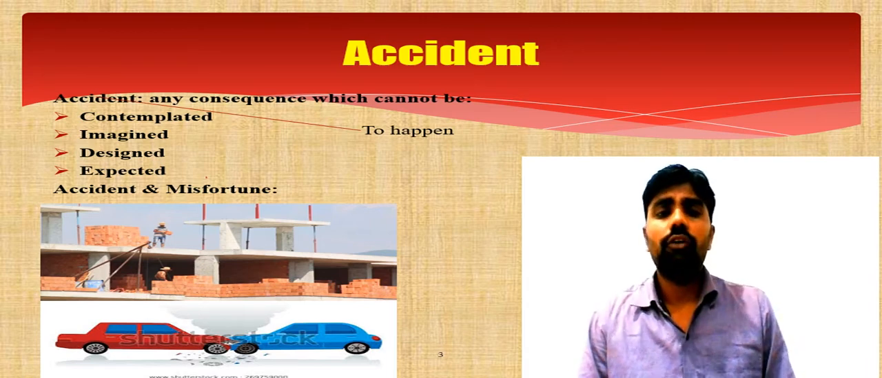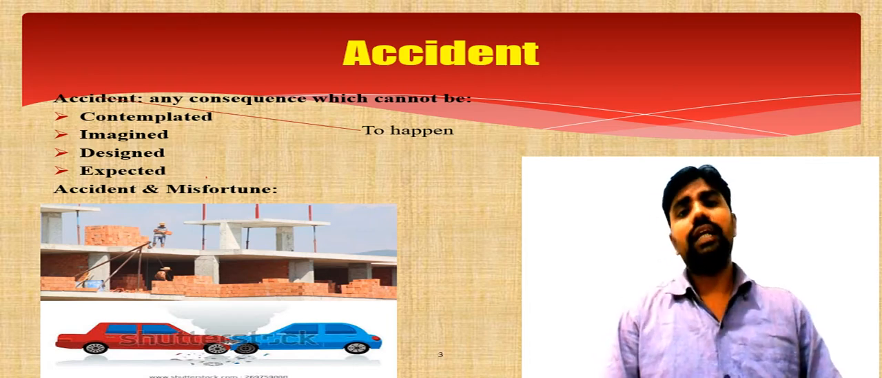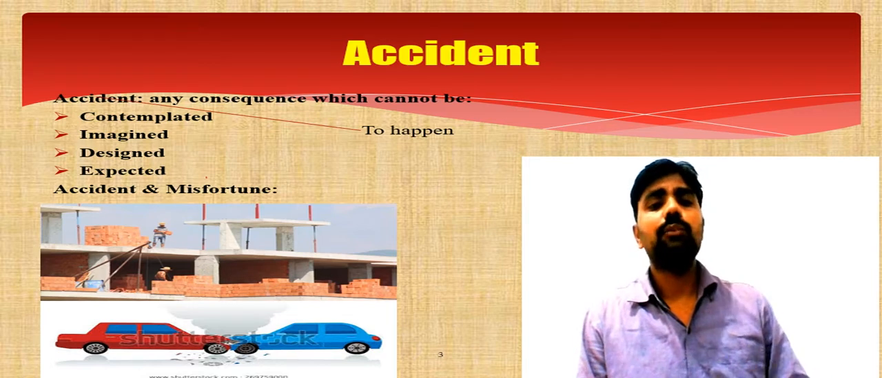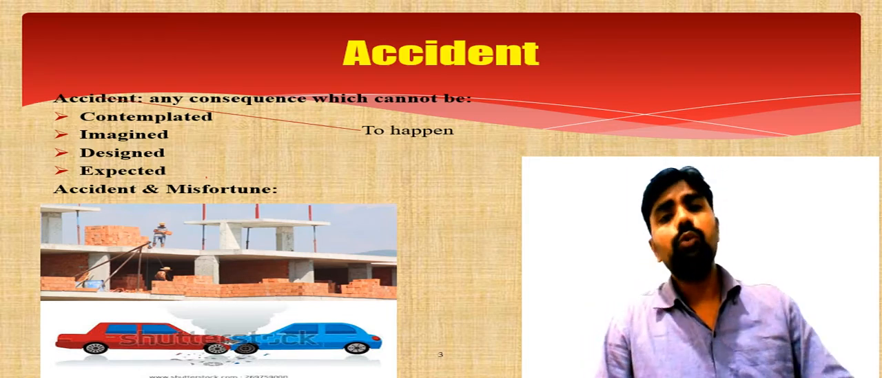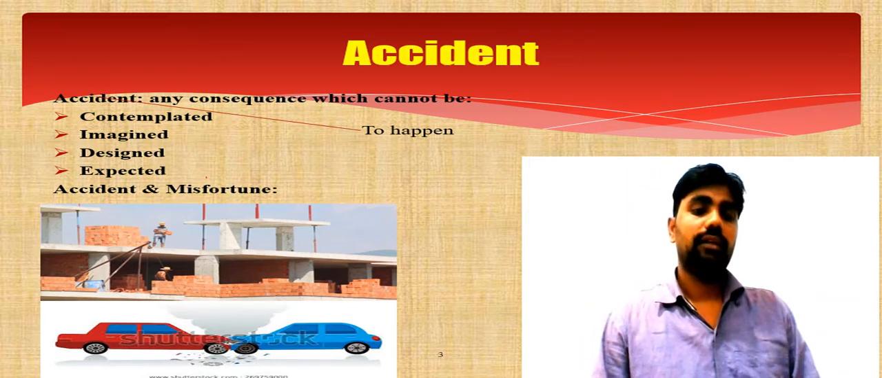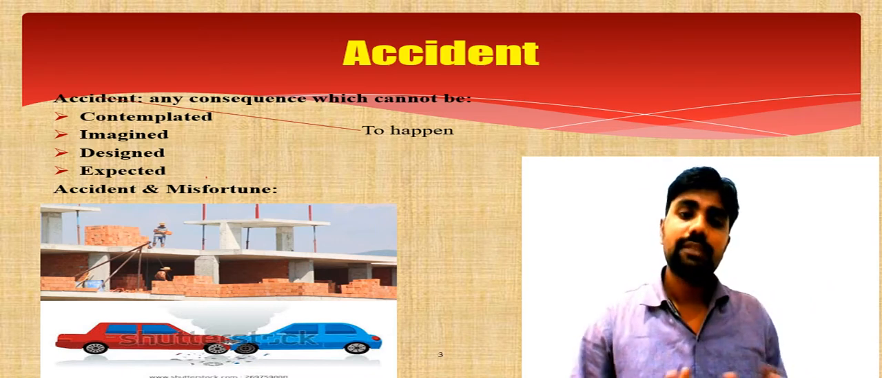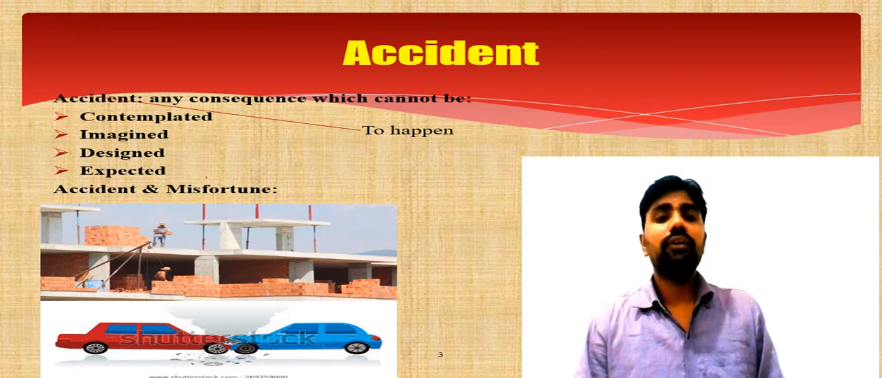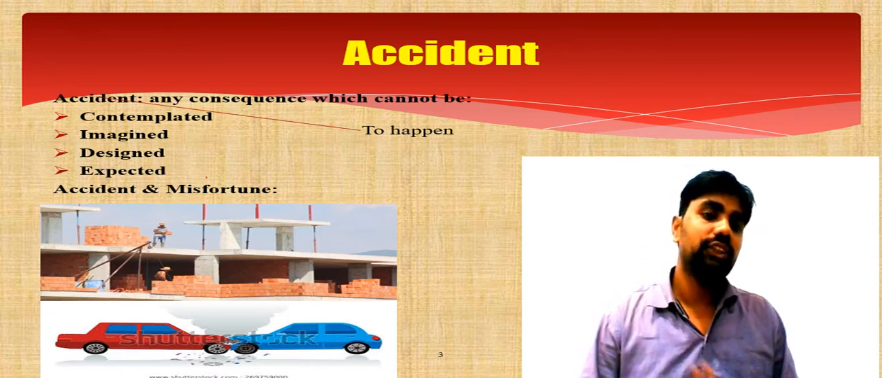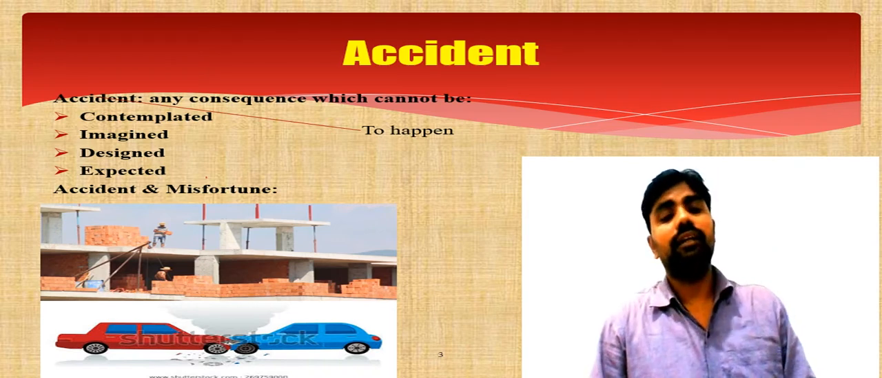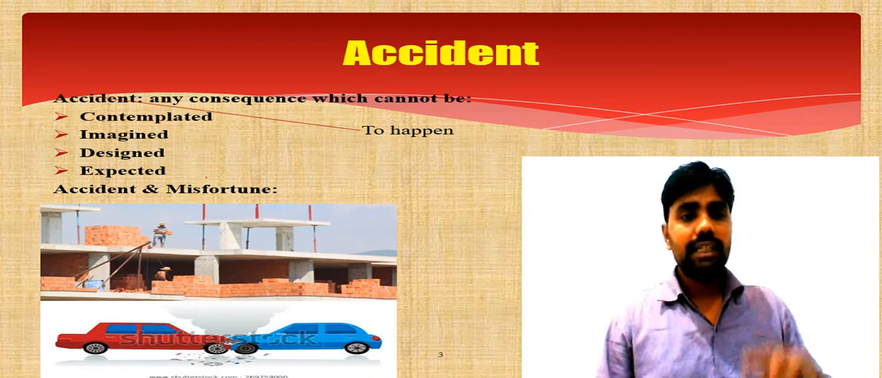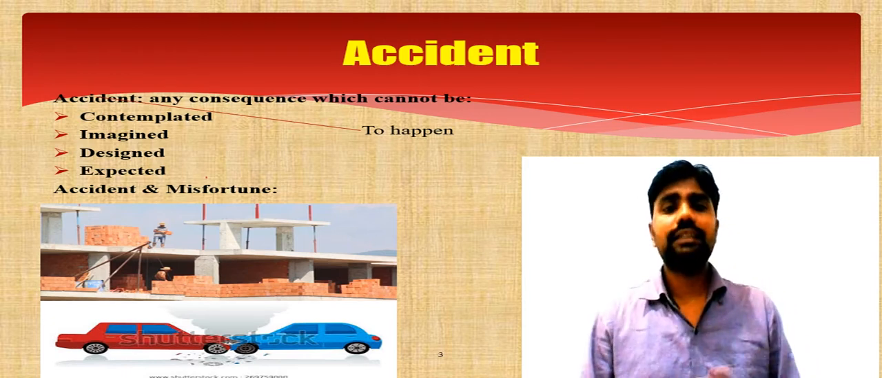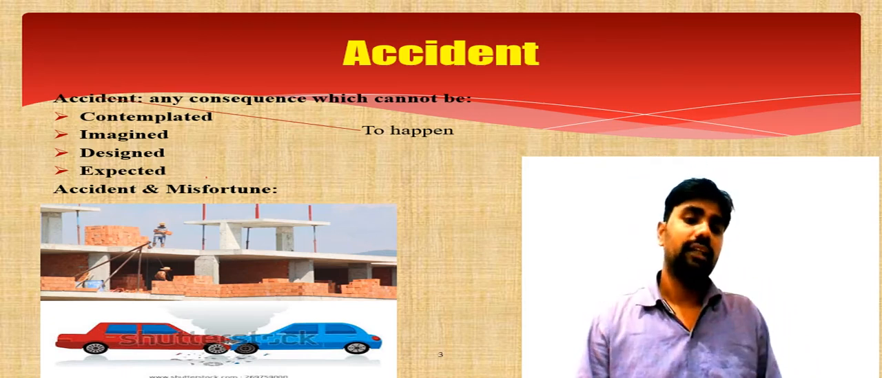Here, under the law, under Section 80, accident and misfortune are used interchangeably, and both have more or less similar meaning, and both imply injury to another. Either accident or misfortune both imply injury to the other, and in particular there is no distinction maintained between accident and misfortune. But for the sake of our understanding, we must understand what the distinction is between accident and misfortune.